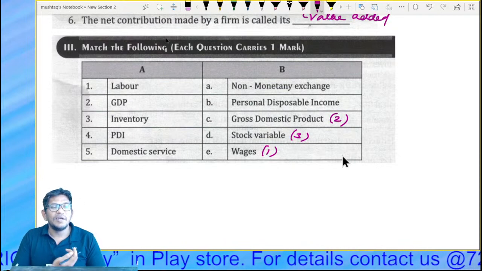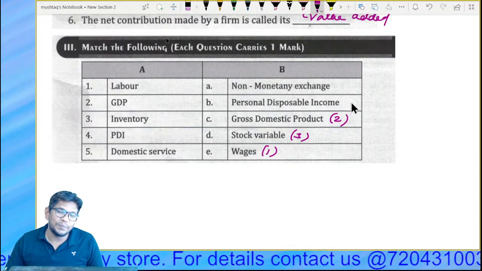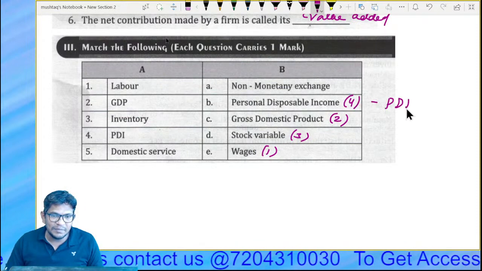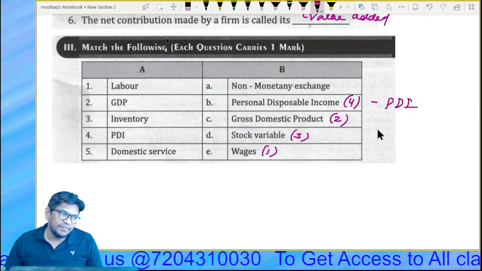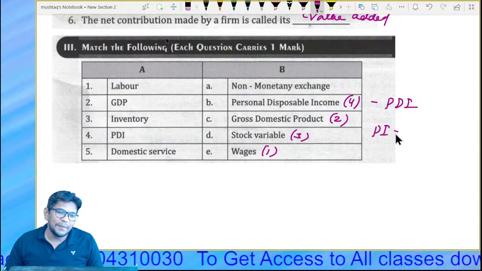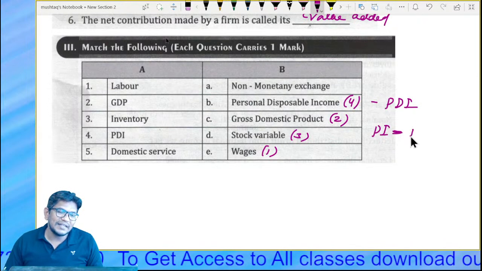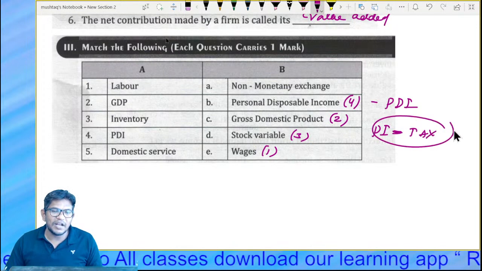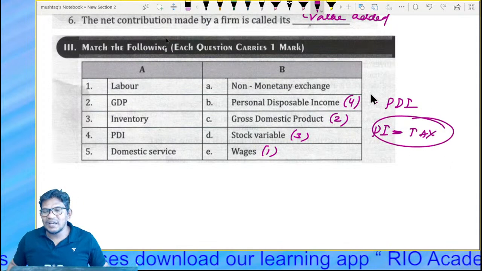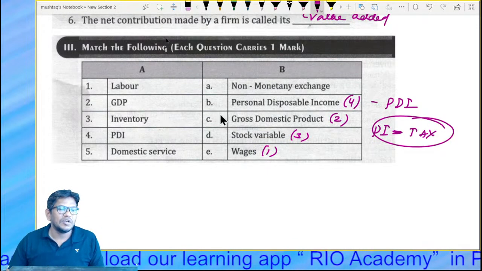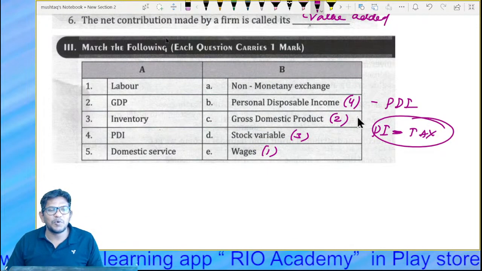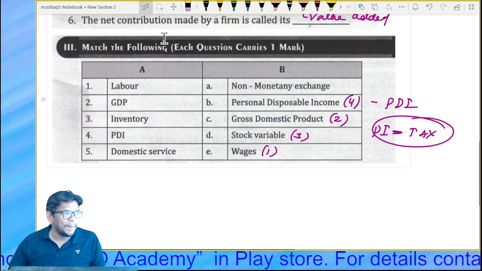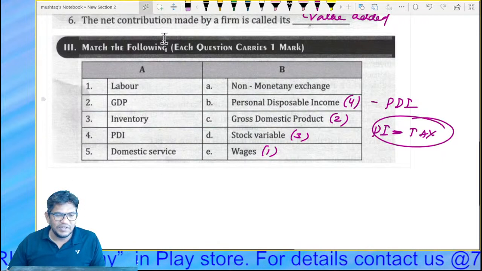We can call it a stock variable. PDI, personal disposable income. So what exactly is personal disposable income? PDI is nothing but, see, we get personal income. In that personal income, if you subtract the tax, what we get is PDI. That income they can spend for their consumption. So bacho, PDI is what? Personal disposable income.